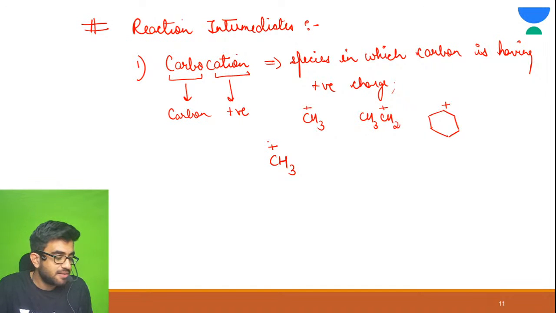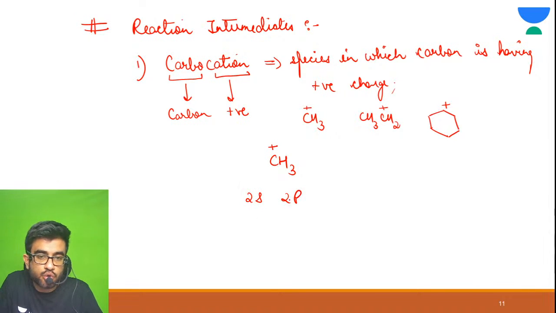Tell me, how many subshells does carbon have in its valence shell? Tell me in the chat section. Carbon has 2s and 2p.